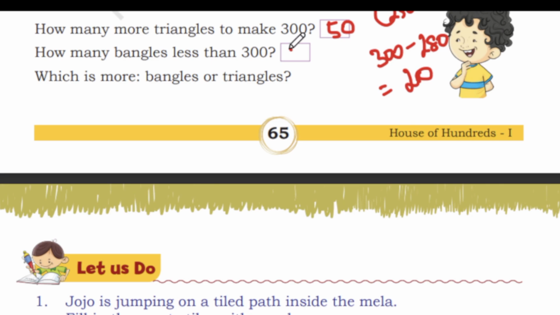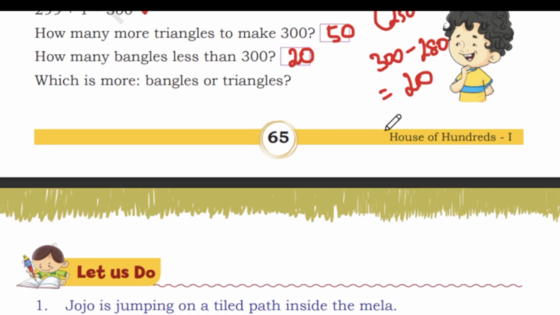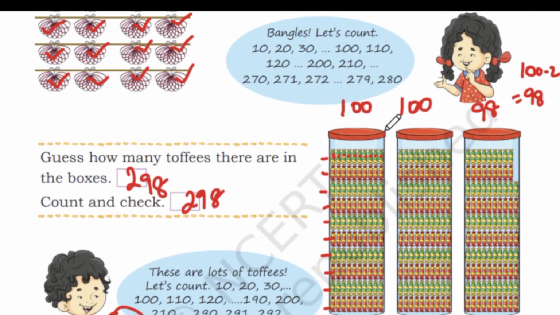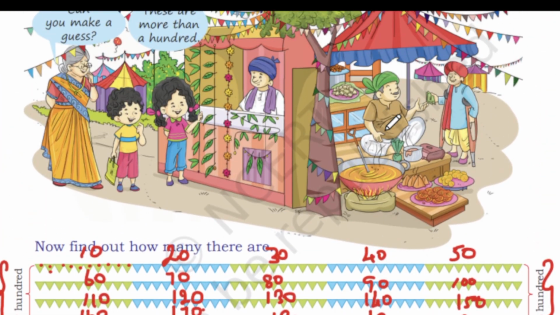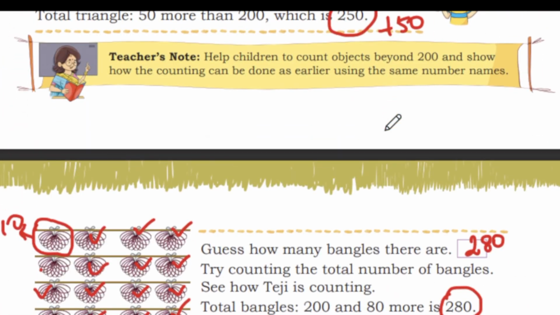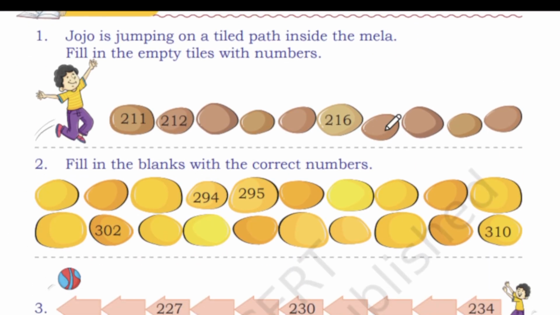Okay, subtraction and addition you have to practice, children. For all these sums you need subtraction and addition. When you get free time, practice subtraction, addition and multiplication, which is very very important for mathematics. All right, okay, let's see the next one. I hope so far everything is clear, right? I hope there is no doubt because I explained everything very slowly so that you can understand. All right, let's see the next one.